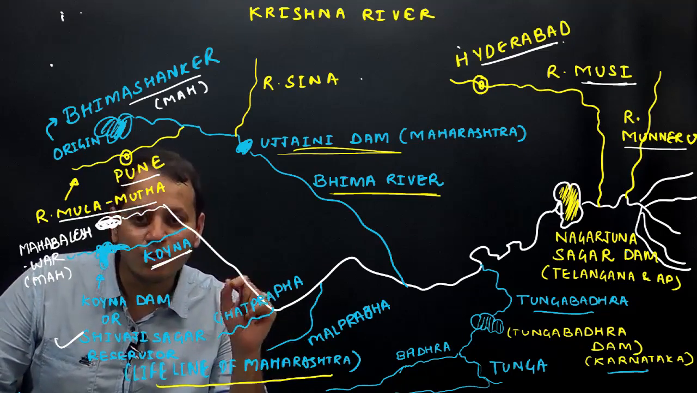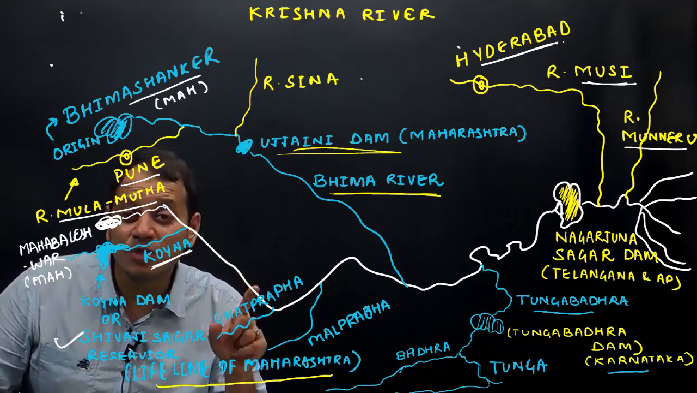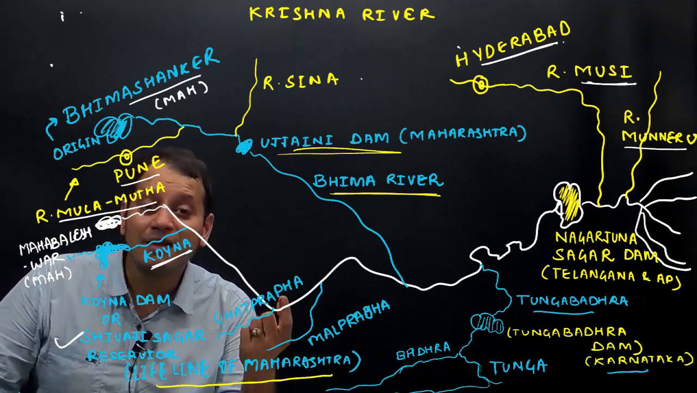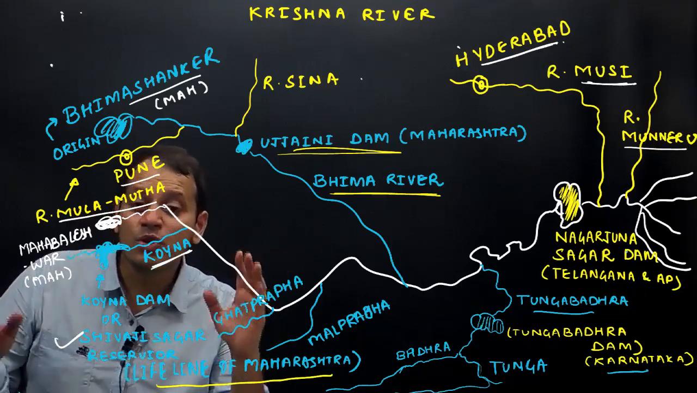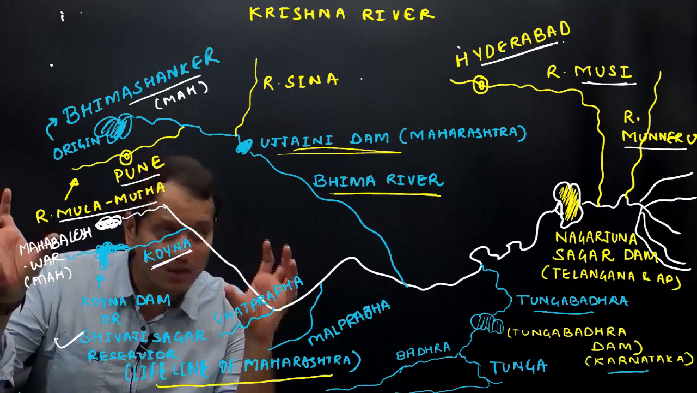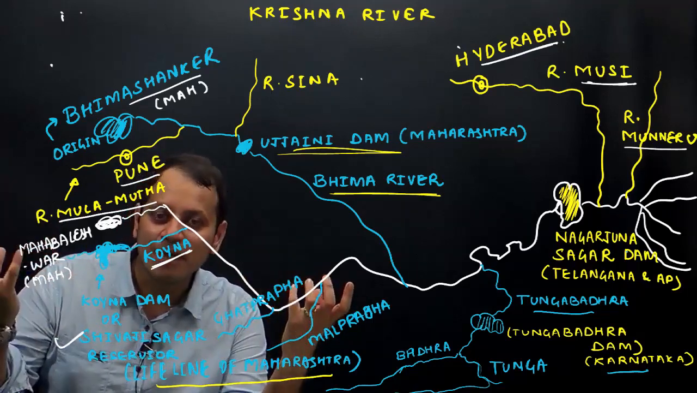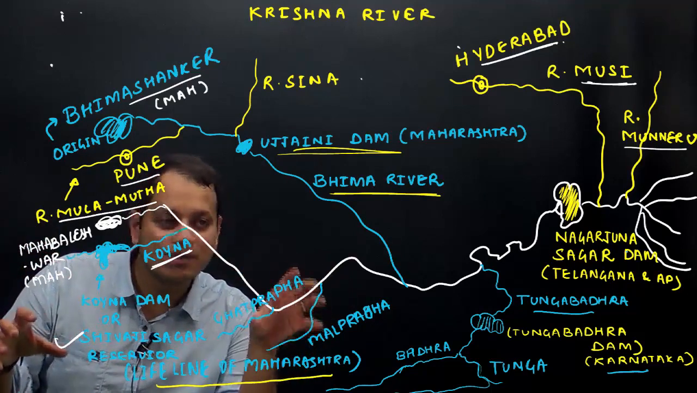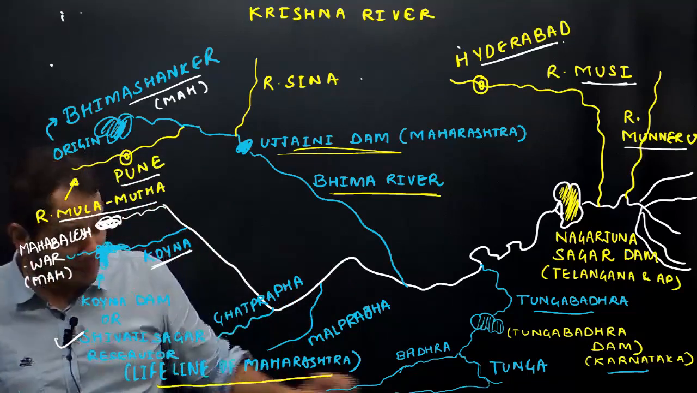Bhima Shankar, Ujjaini Dam. Koyna Dam on river Koyna is also famous for reservoir-induced earthquakes in India. It is known as the lifeline of Maharashtra. Tungabhadra Dam for Karnataka is on the Tungabhadra river. Tungabhadra river is made up of two smaller rivers, river Bhadra and river Tunga, similar to how river Ganga is made up of Alaknanda and Bhagirathi, and Chenab is made up of Chandra and Bhaga. Here also Tungabhadra is made up of Tunga and Bhadra. They join together to form Tungabhadra river, forming Tungabhadra Dam in Karnataka.